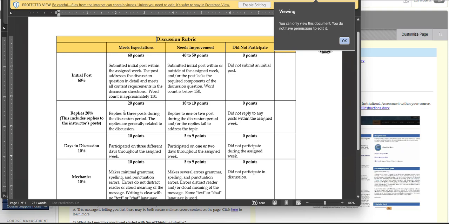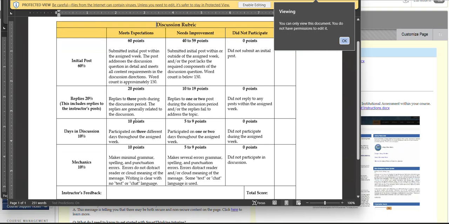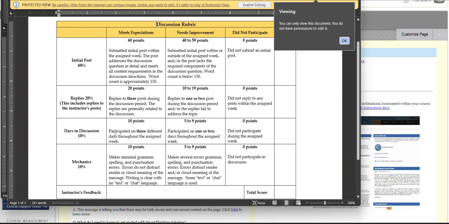So you can reply to me and then to 2 other classmates. That's 3 posts. And you have to be in discussion 3 different days. So if you posted your initial post on Tuesday, you replied to 2 classmates on Wednesday, and then replied to another classmate on Thursday. So you're in discussion Tuesday, Wednesday, Thursday. That's 3 days. Okay, so you have to be in discussion 3 separate days.